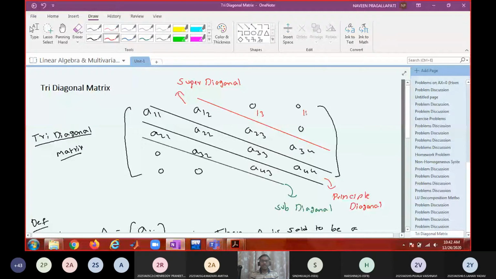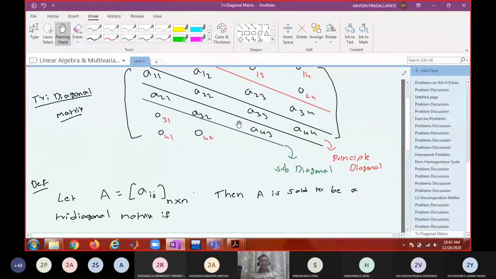This position is 1, 4, 2, 4, 3, 1, 4, 1, 4, 2, etc. Now you see these indices. Now can you tell the relation between i and j? What is the relation between i and j in tridiagonals? What is the relation between i and j in non-tridiagonals?